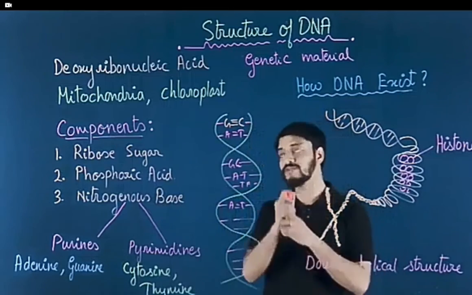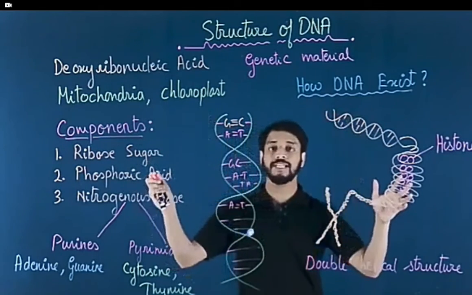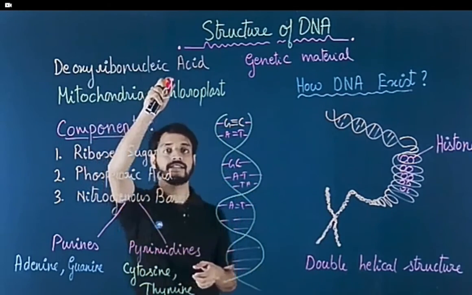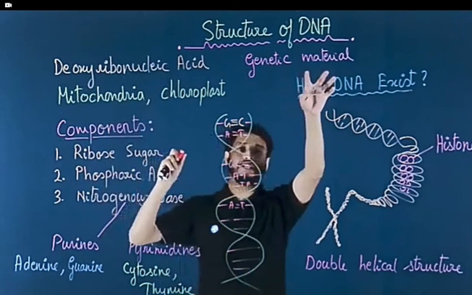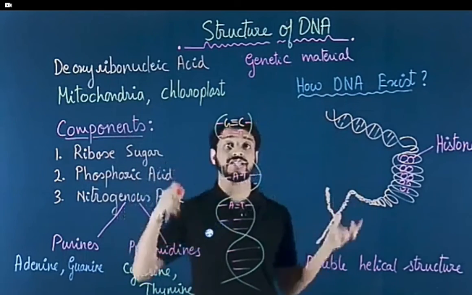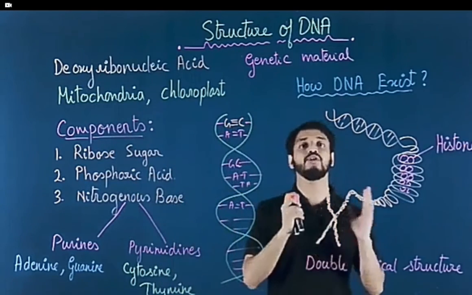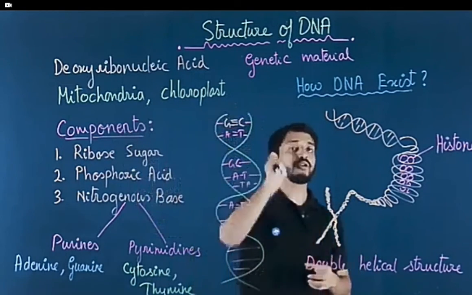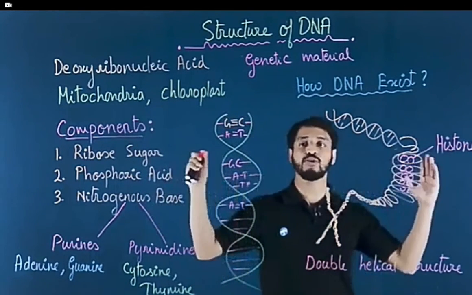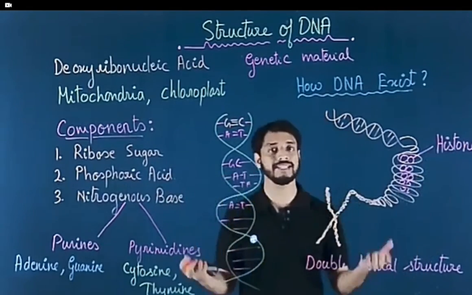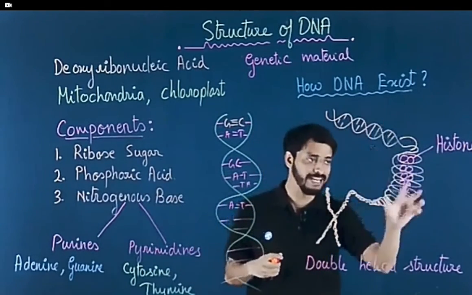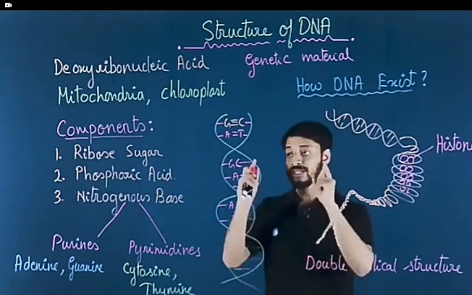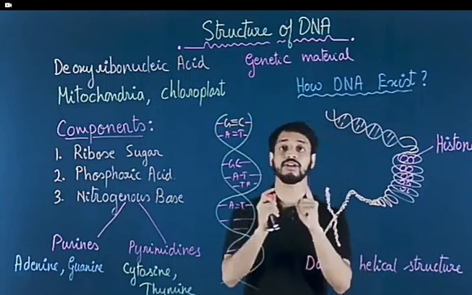So in this video we have talked about the structure of the DNA. We have seen the DNA, that is deoxyribonucleic acid. DNA is the genetic material. Mitochondria and chloroplasts are the additional structures other than the nucleus in which we can find DNA molecules. We have talked about how the 2.2 meter length of DNA is present. Okay, so it is highly coiled with the help of some proteins known as histone proteins, correct? DNA has a double helical structure.